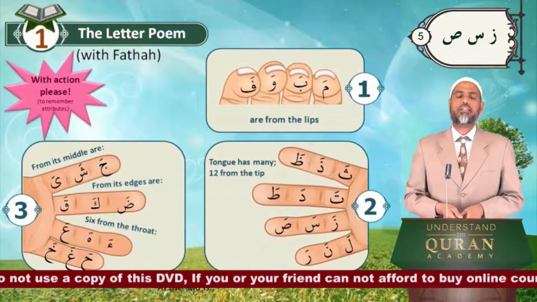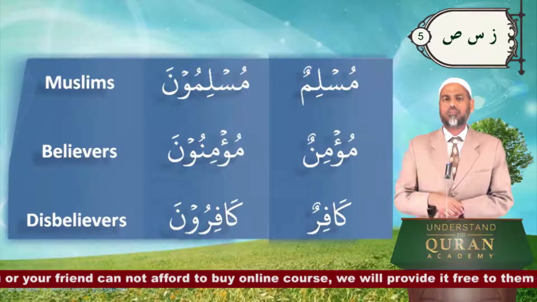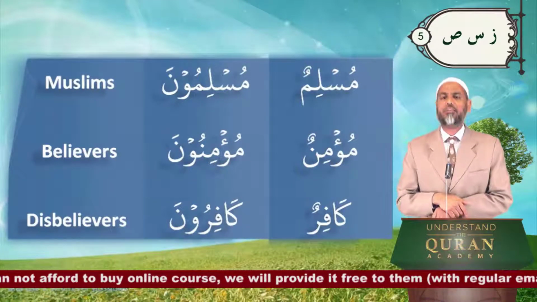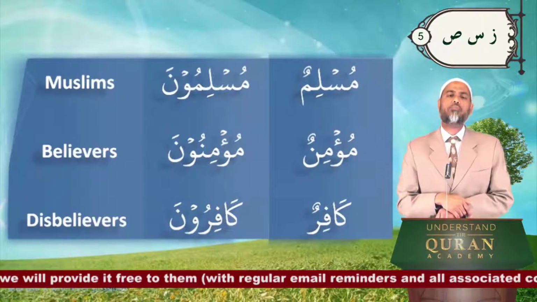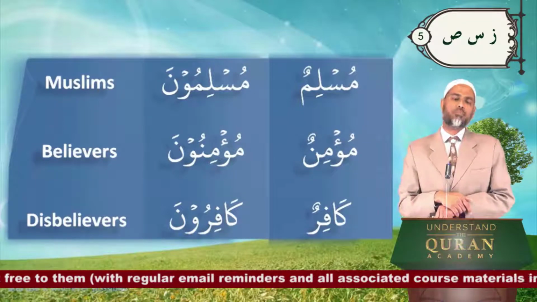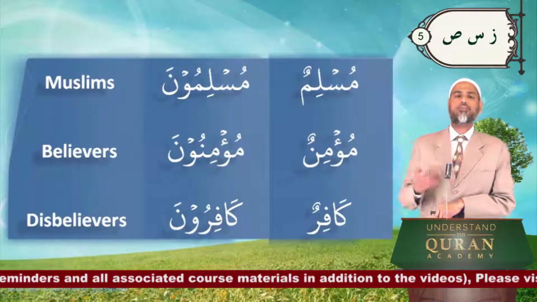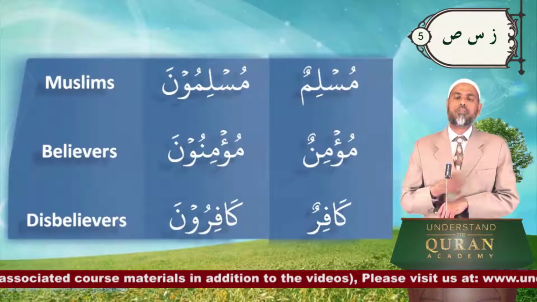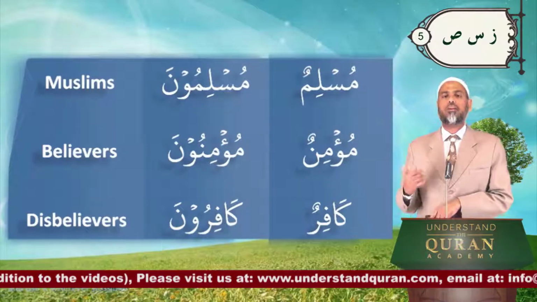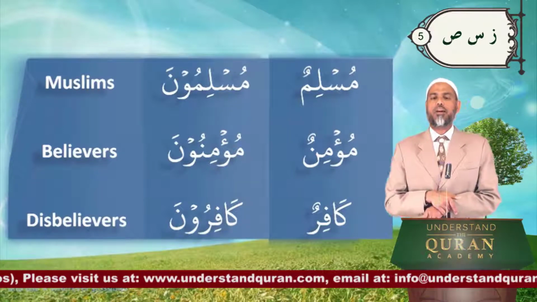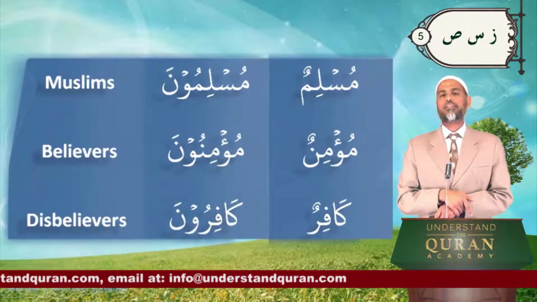But before we close, at 6, spoken Arabic, very simple. Muslim is the one who submits to Allah subhanahu wa ta'ala. The plural of Muslim is Muslimun. You just add un and it becomes plural. Muslimun. Mu'min is believer, Mu'minun. Kafir is disbeliever, Kafirun is the plural. So plurals are un: Muslimun, Mu'minun, Kafirun. This is one way of making plural. Just remember this and you will use this inshallah in different sentences later on.